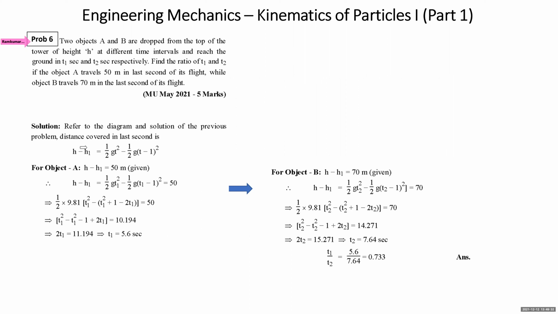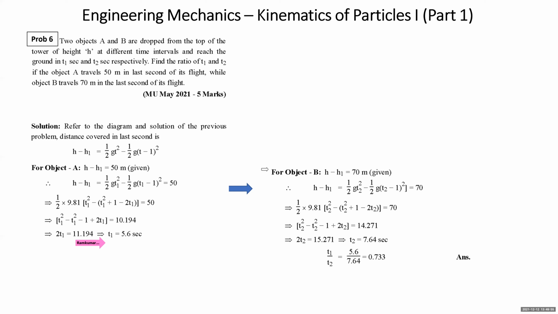Student, if you refer to the diagram and the solution of the previous problem, what do you find? H minus H1 is ½gt² minus ½g(t−1)². It is given for object A, H minus H1 is 50 meters. So I'll substitute that. H minus H1 is ½gT1² minus ½g(T1−1)² equals 50. If I solve this equation, I get T1.